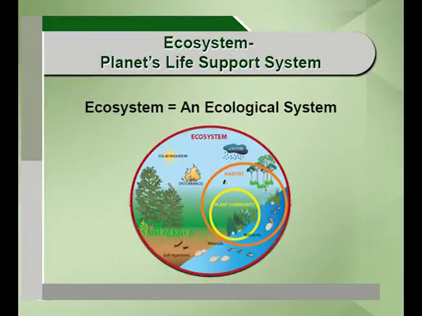So, in a nutshell, we can say an ecosystem is a community of living organisms, which includes plants, animals and microbes, in conjunction with the non-living components of the environment, like air, water, minerals, soil, etc. They interact with each other and form a system and a complex.